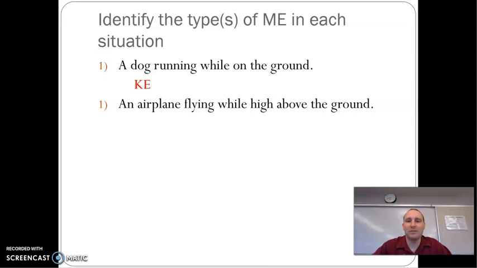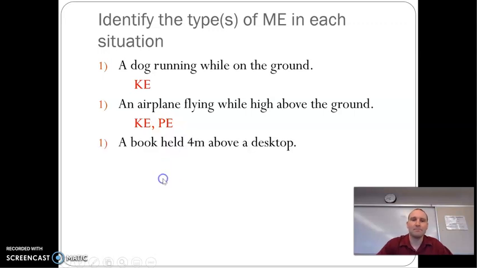Okay, I'm assuming you paused it long enough to answer it for yourself. This one both has a height and is moving. There is not a spring. So those are our 3 questions. We said yes to height and moving, so it has kinetic and potential. Which type of potential? It's gravitational, because it has a height.